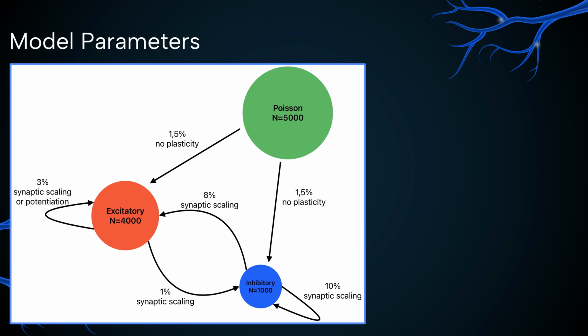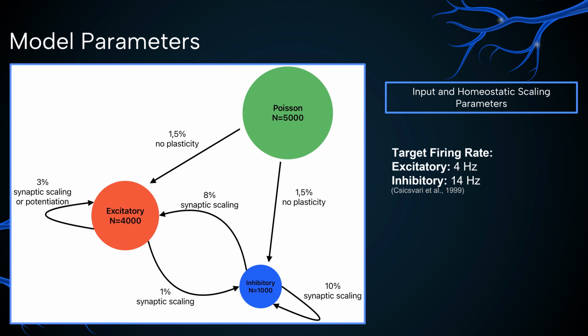Reflecting one of our key assumptions that we discussed before, we set the target firing rate for excitatory neurons to 4 Hz and for inhibitory neurons to 14 Hz. This is inspired by experimental data. Additionally, we also injected a small current into the excitatory network so we can study the response of the model under stress. Overall, we chose a combination of biophysically and phenomenologically motivated parameters.